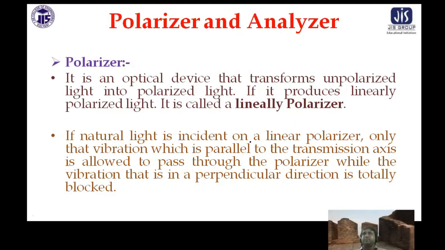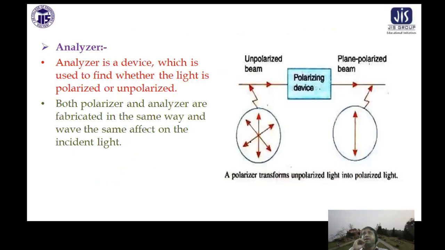Linear polarization means it produces linearly polarized light; circular polarization can also happen. If natural light is incident on a linear polarizer, only the vibration which is parallel to the transmission axis is allowed to pass through the polarizer. All vibrations perpendicular to that direction are blocked, because of Malus law. Now there is the analyzer. The job is very similar to the polarizer, but it acts as the detector of the wave. Just like in the LCD display, the second plate was playing the role of the analyzer.